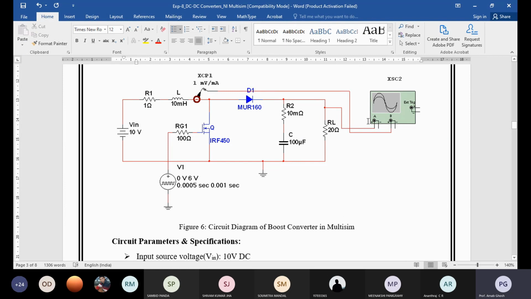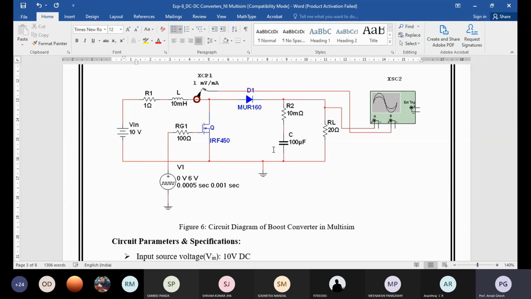With a digital multimeter you can measure the average output voltage. You can also calculate it; there are very simple formulas for calculating the output voltage. Then you can tally and plot them in a single graph, the calculated output voltage and the measured output voltage. Both you can do, so we can understand the relationship.